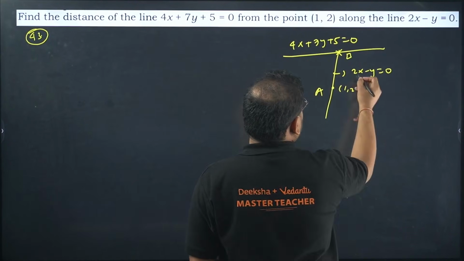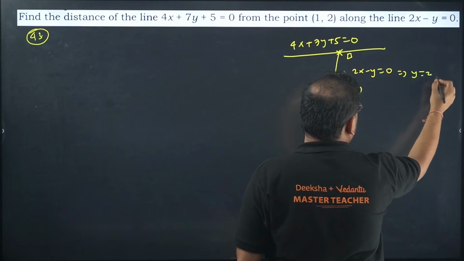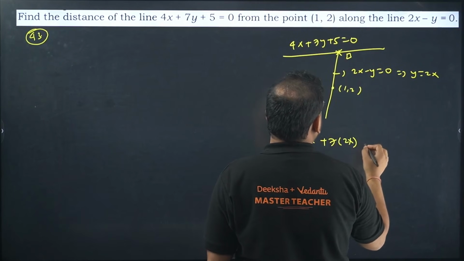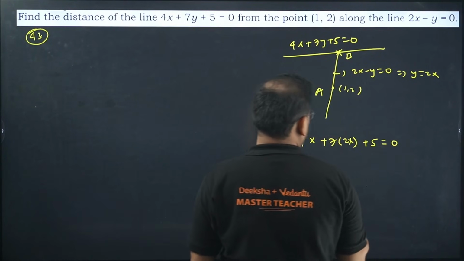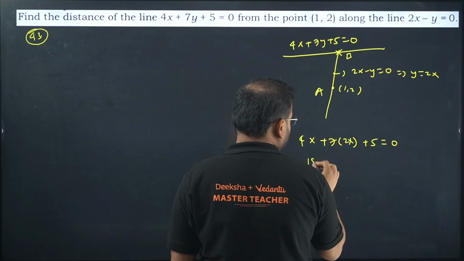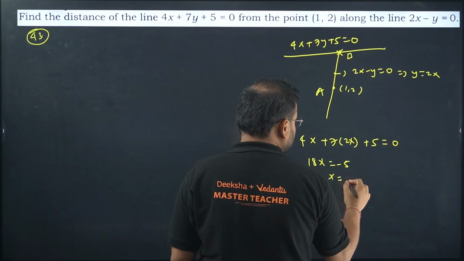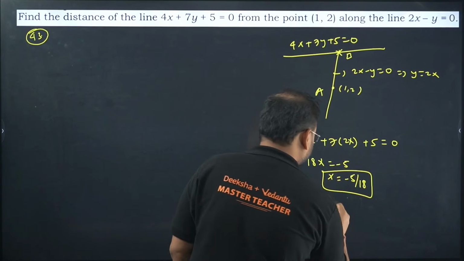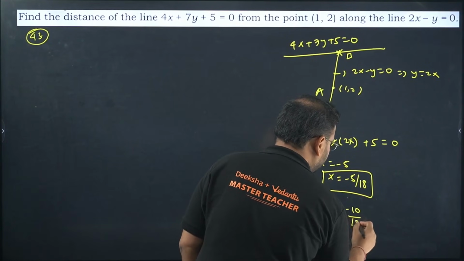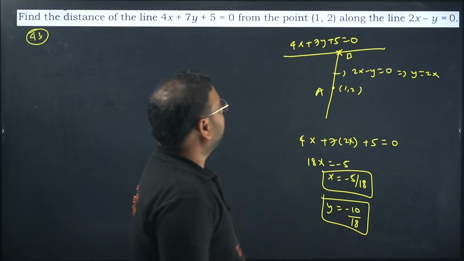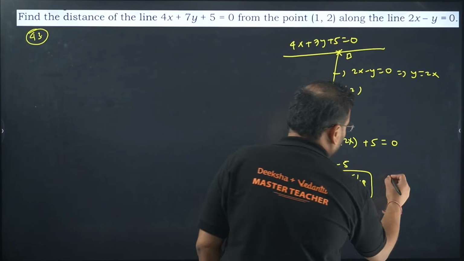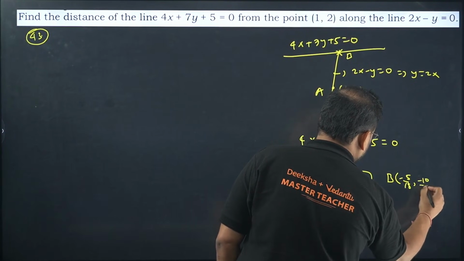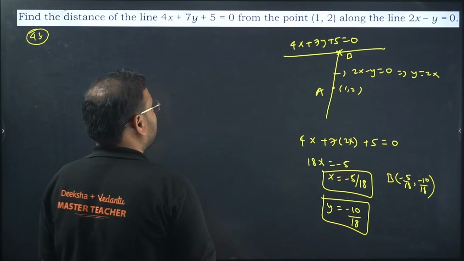Okay, so replace y as 2x. From here you can see that y will be 2x. So 4x plus 7 times 2x plus 5 is 0. What I get from here? 14 plus 4, so 18x equal to minus 5. x is minus 5 by 18. So what is variable y? Twice of that, minus 10 by 18. Now this is my point B coordinate. So my B coordinate is coming as minus 5 by 18 comma minus 10 by 18. I'm looking for the distance AB actually.